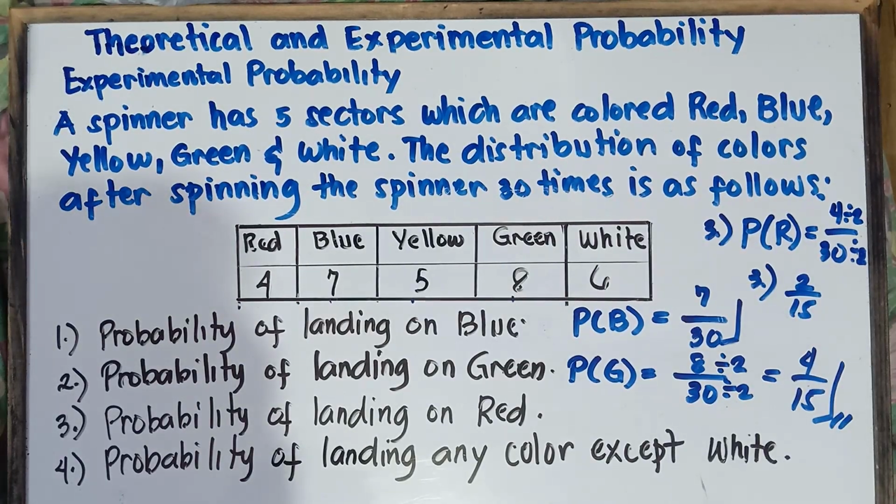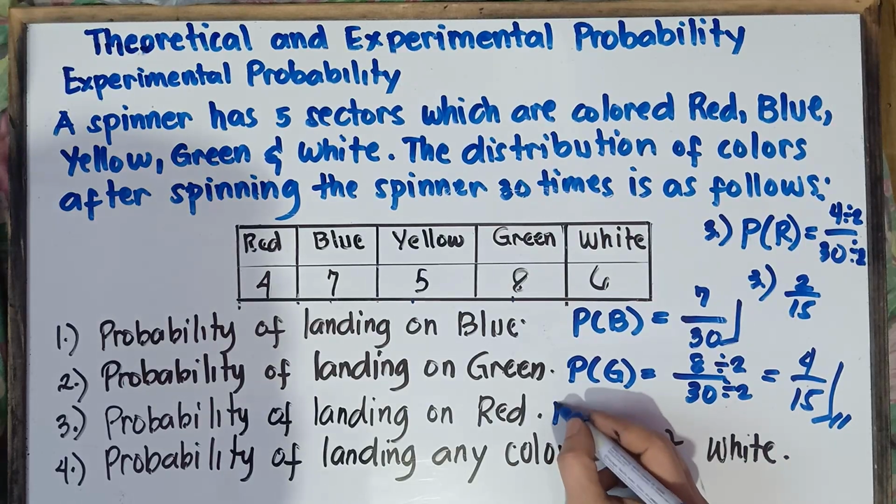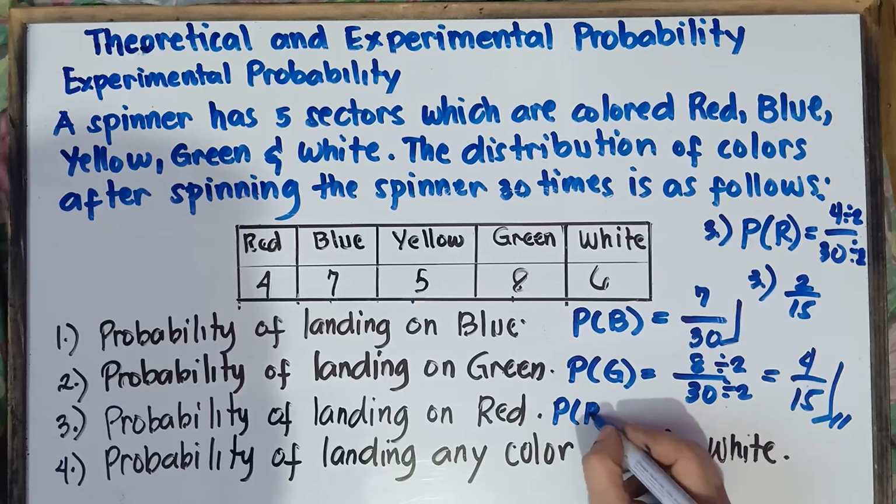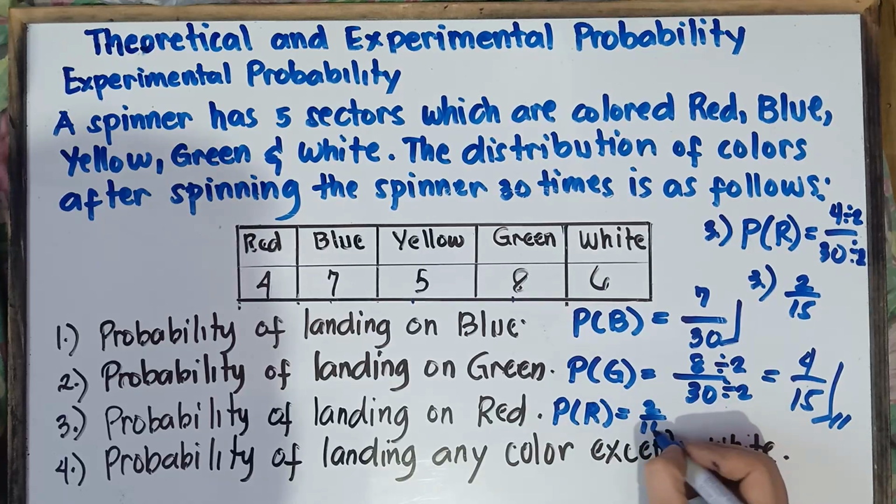Okay, so once again, the final answer with regards to number 3, probability of landing red is equal to 2 over 15.